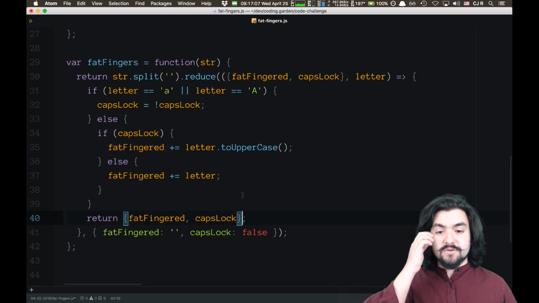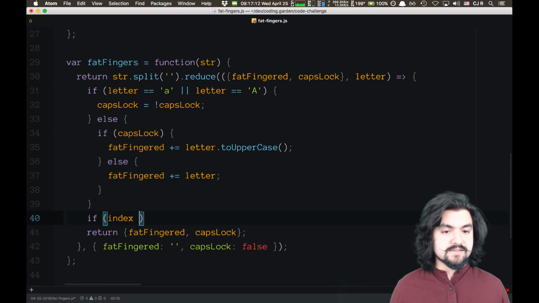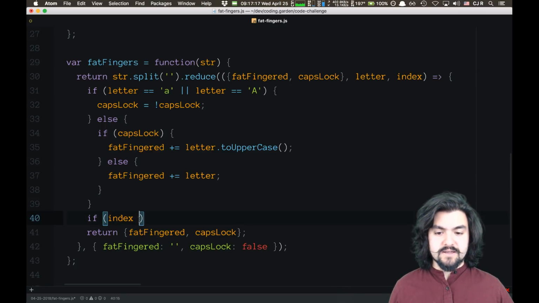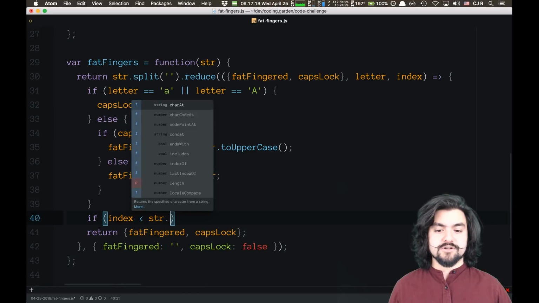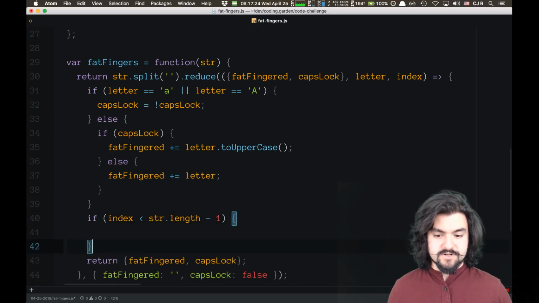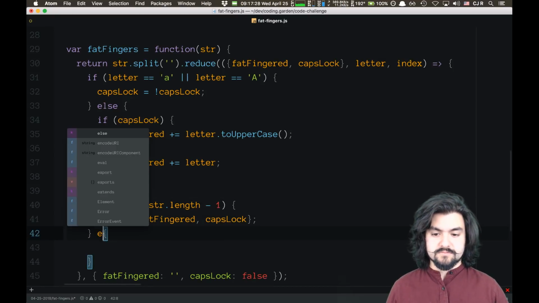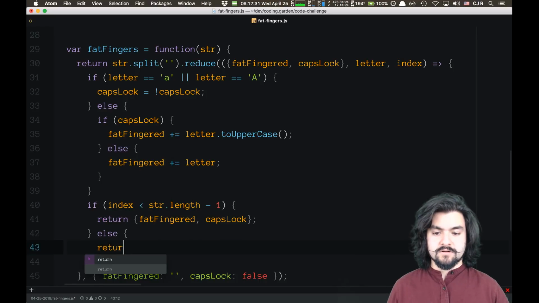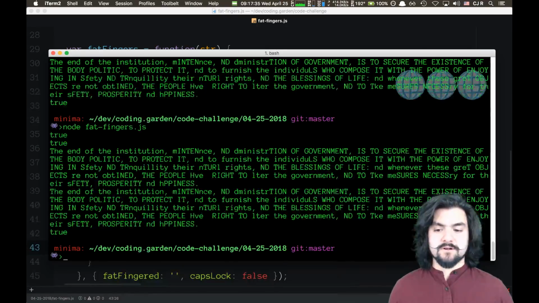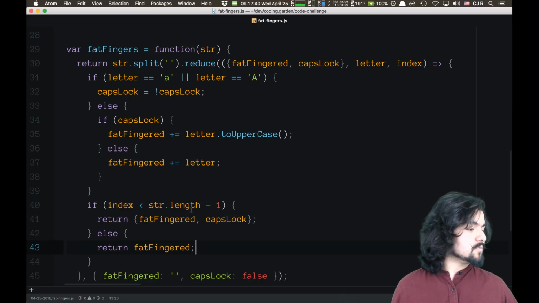But we only want to return an object that has those two properties if the index, and we'll need the index in the reduce, if the index is less than string.length minus 1, so return our accumulator. Otherwise, we're going to return fat-fingered. Does it work? It still works. Cool. Cool, cool.